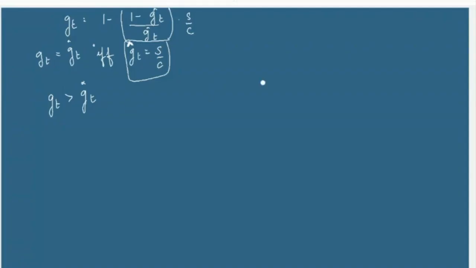It's quite simple, but if I write this, then when gt hat is equal to s by c, you will be left with gt is equal to 1 minus 1 plus gt hat. The 1 will get cancelled and you will be left with gt is equal to gt hat. If gt hat is greater than s by c, then you will notice that gt will also be greater than gt hat.